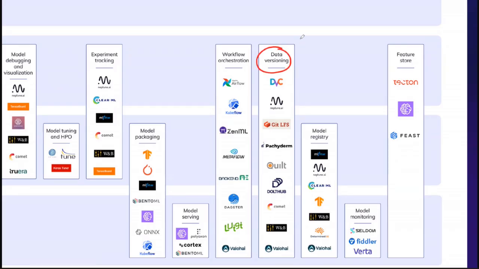So then we discussed the importance of versioning your data. So this is where tools like DVC, Git LFS, and there are a lot of tools that you are able to use for versioning your data. So then we discussed the importance of versioning your models. So we use model registries or dedicated tools for versioning your models. You can use MLflow. That's a very famous tool. SageMaker in AWS, they have their own model registry. Azure ML, they have their own model registry. Vertex AI, or any other tools that we're talking about, they have their own model registries.